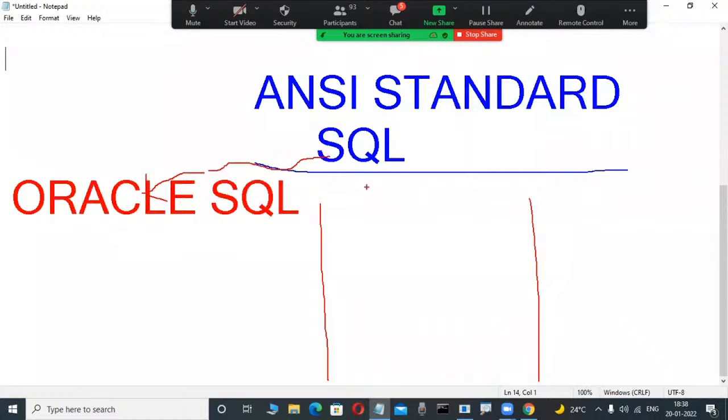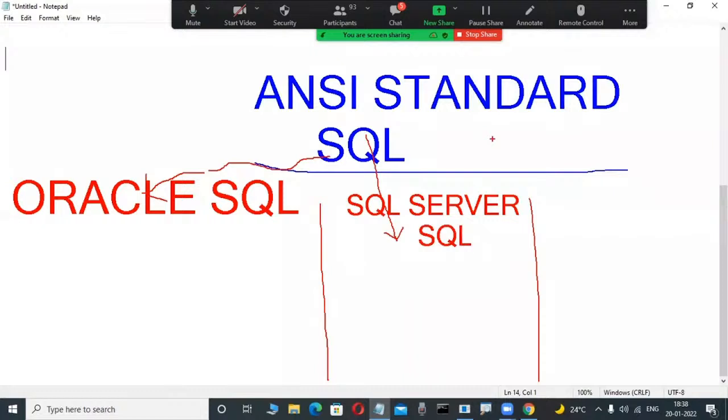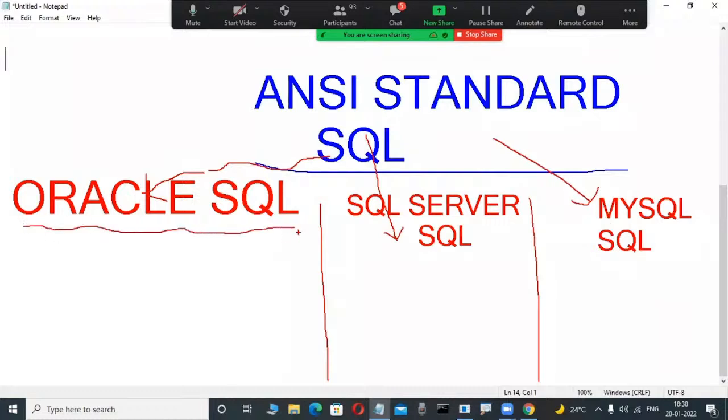So many of you don't know that. Again observe, SQL Server, a Microsoft product, created their own SQL from this ANSI standard SQL, called SQL Server SQL. Again, MySQL created their own SQL language from this ANSI standard, called MySQL SQL. That's why in our class we are learning Oracle SQL.